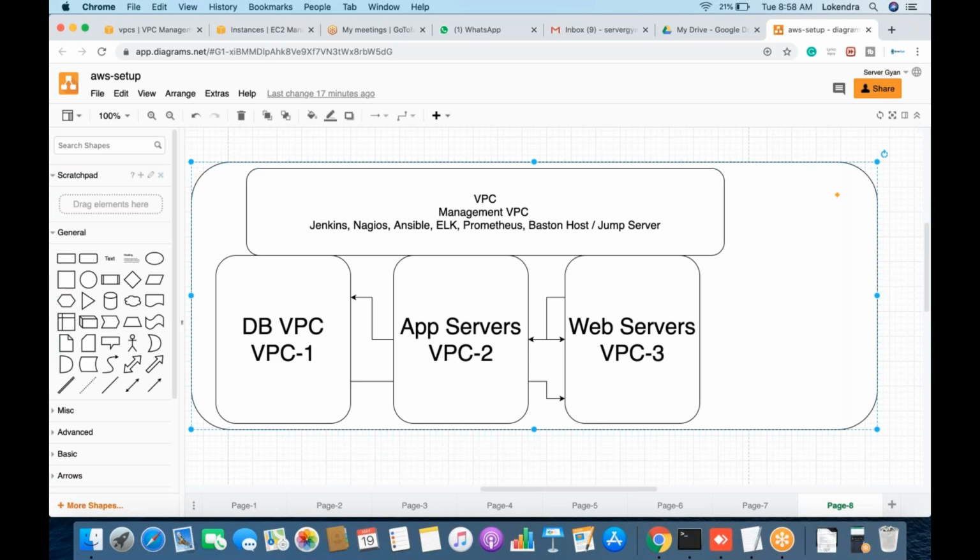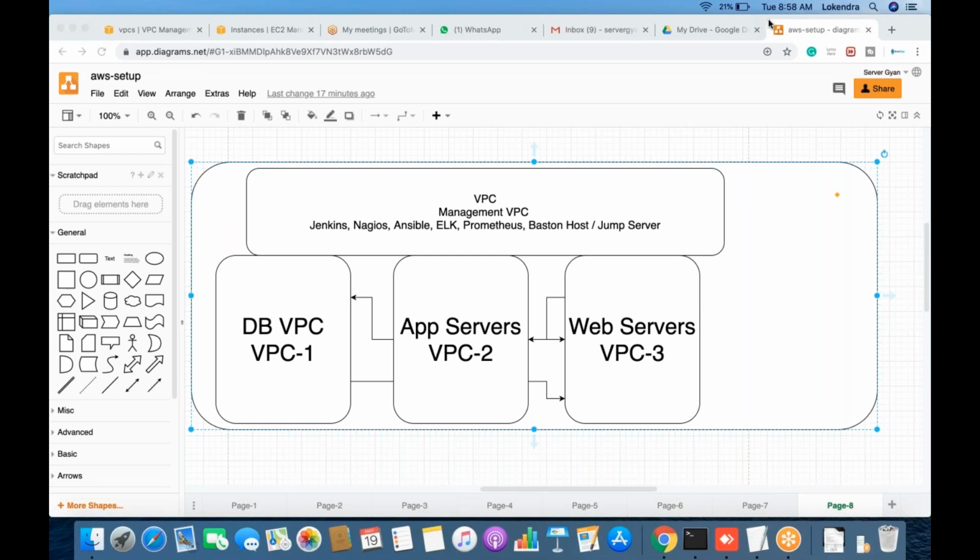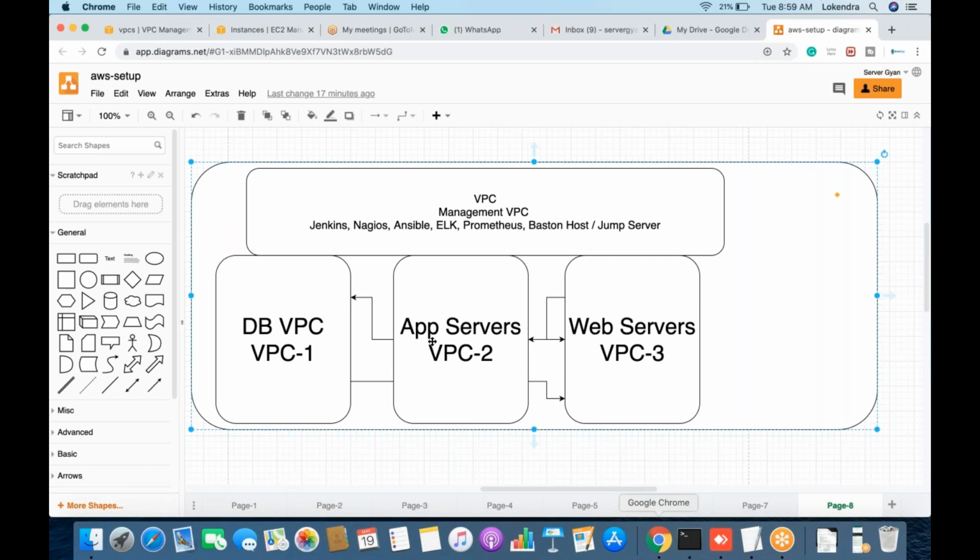Yeah sir, actually I have a question. Sir, the difference between PrivateLink and Transit Gateway was one question asked by the interviewer. And the second one is, what is an endpoint? Come again. So the first question was the difference between Transit Gateway and PrivateLink, and the second question, what is an endpoint? Okay, not a problem.